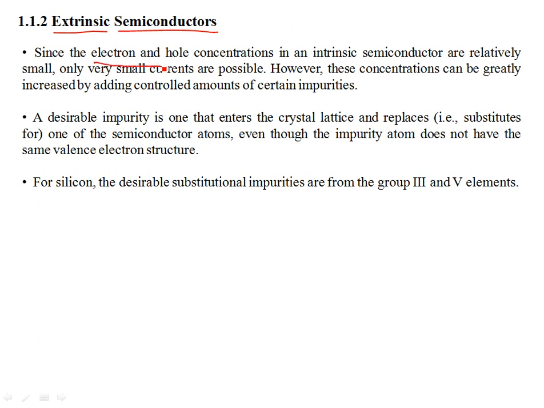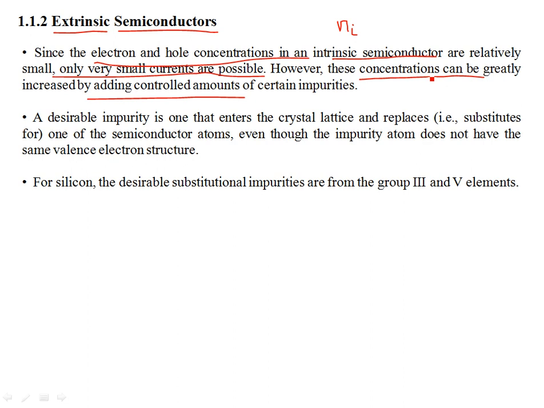Since the electron and hole concentrations in a pure or intrinsic semiconductor are relatively small, only very small currents are possible. So what we intend is to increase the concentration of holes and electrons by adding or introducing some impurity atoms from group 3 and group 5 elements into the silicon lattice. These concentrations can be greatly increased by adding certain impurities.